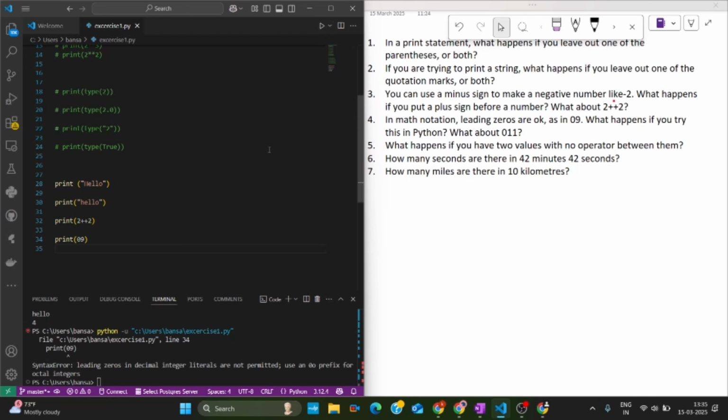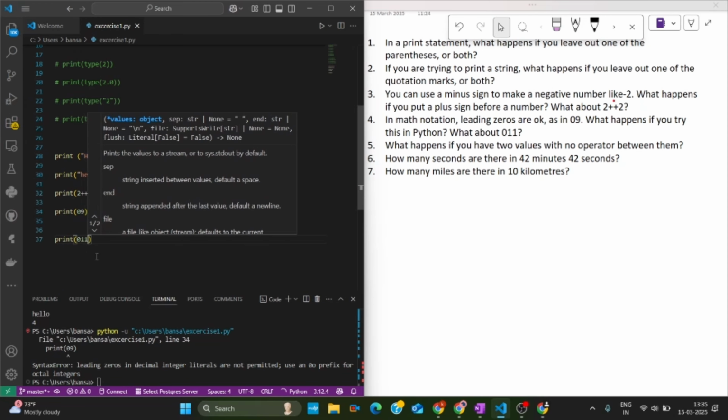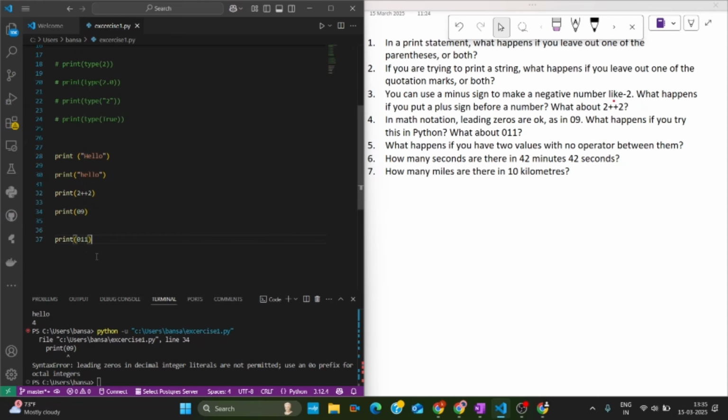It will give a syntax error. If we have 011, it will take this value as an octal integer instead of taking it as 11.